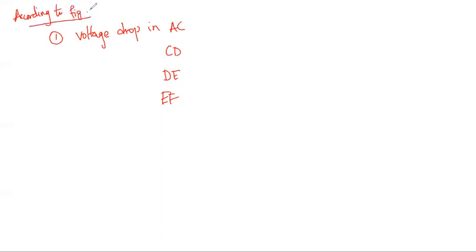First is the voltage drop in the AC section, next CD, next DE, next EF: A to C, C to D, D to E, E to F. According to the figure, I have these four voltage drops: AC, CD, DE and EF.